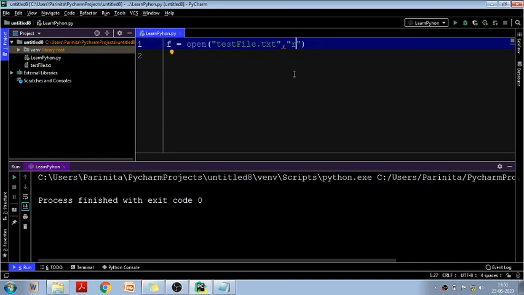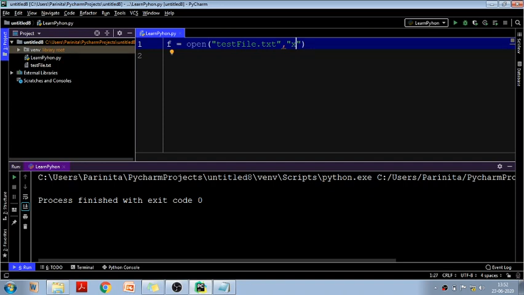So again, in write mode and append mode, if the file is not already present, it will create a file of that name. But if you are opening the file in the read mode and that file is missing or not already created, then it will give you an error. Got it? So read, append, write, and the fourth mode is X. X is actually create mode. What it will do is create the specified file, and it will return an error if the file exists. So understand very clearly what X is.